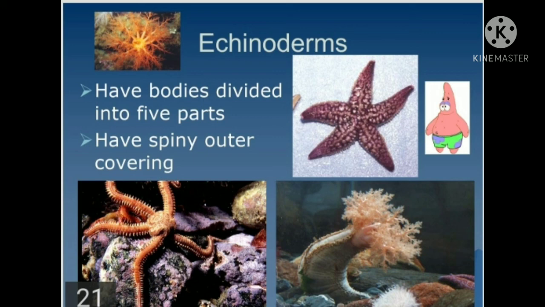The body is without definite body division. Instead, there are 2 sides, oral and aboral. The peculiar characteristic is the presence of the water vascular system, in which water enters through the madreporite. This system is used in locomotion, food capturing, respiration, etc. The digestive system is complete. The mouth is ventral, on the oral surface, and the anus is on the aboral surface. It means the mouth and anus are on opposite sides.